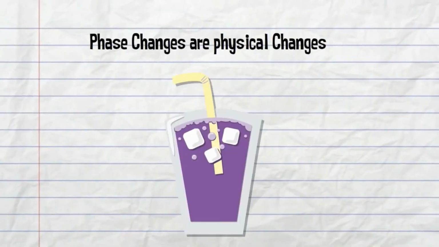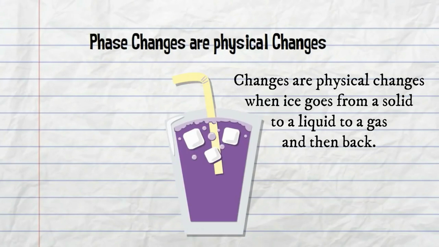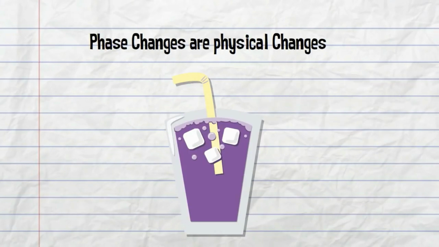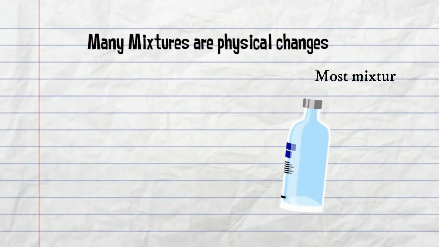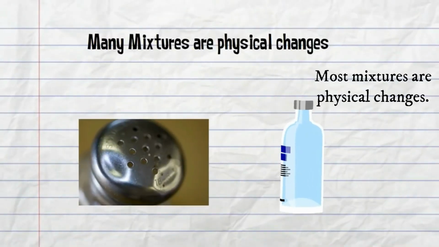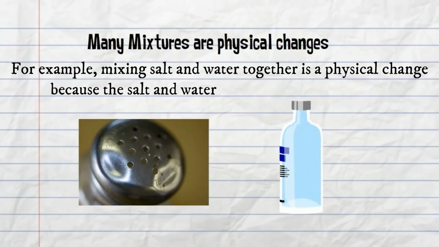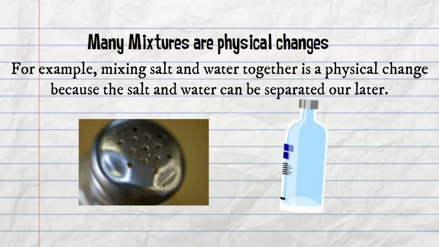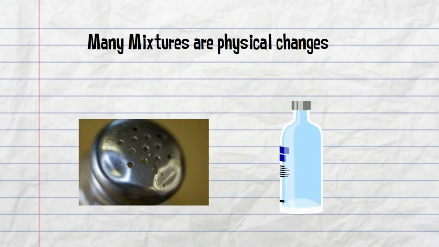Phase changes are physical changes. When ice goes from a solid to a liquid to a gas and then back, those are physical changes. Most mixtures are physical changes. For example, mixing salt and water together is a physical change because the salt and water can be separated later.